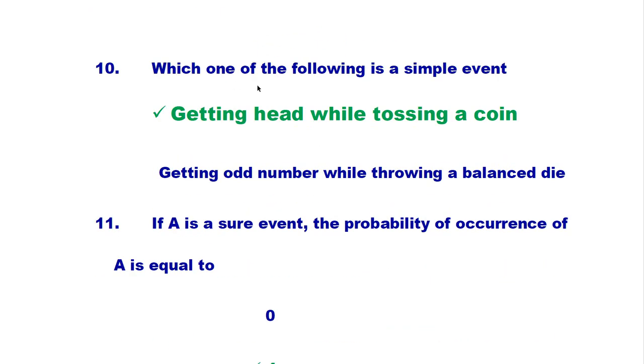Number 10. Which one of the following is a simple event? Getting head while tossing a coin, or getting odd numbers while throwing a balanced die. When we throw a balanced die, odd numbers are 1, 3 and 5, so these are more than 1 outcome. Getting head is one result. A simple event consists of a single outcome. So the right answer is getting head while tossing a coin.